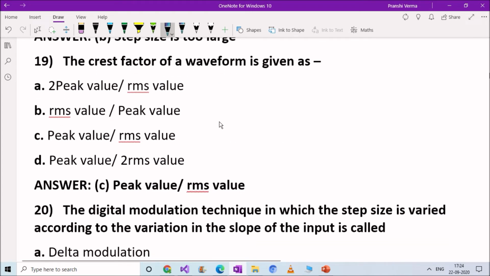Next question. The crest factor of a waveform is given by option A, 2 peak value divided by RMS value. 2 peak value means 2 multiplied by peak value divided by RMS value. Option B, RMS value divided by peak value. Option C, peak value divided by RMS value. Option D, peak value divided by 2 RMS value. And right answer here is option C, peak value divided by RMS value. The crest factor of a waveform is given as peak value divided by RMS value.